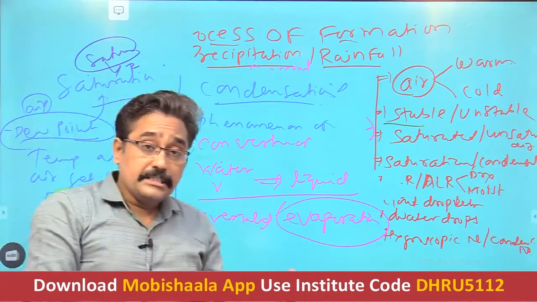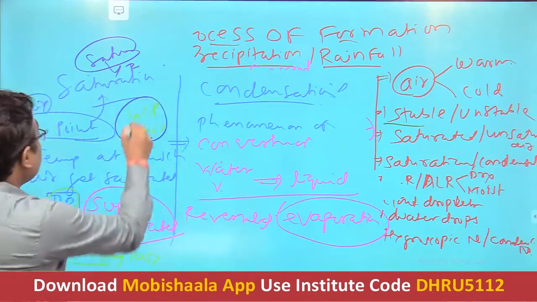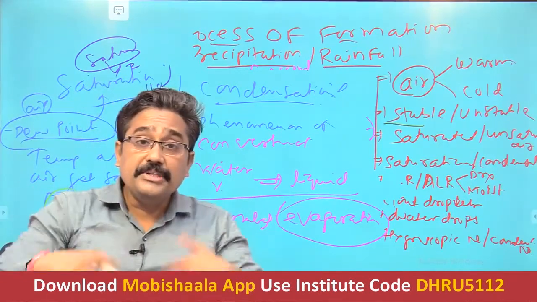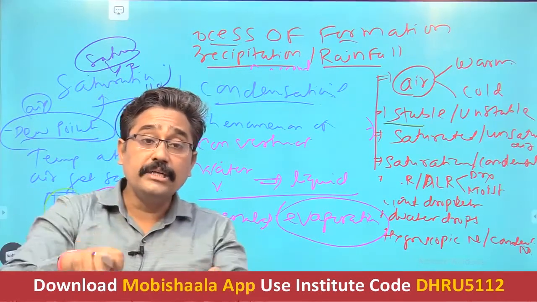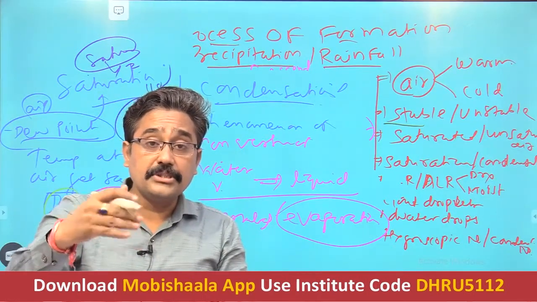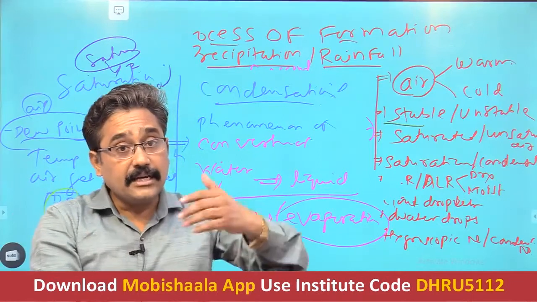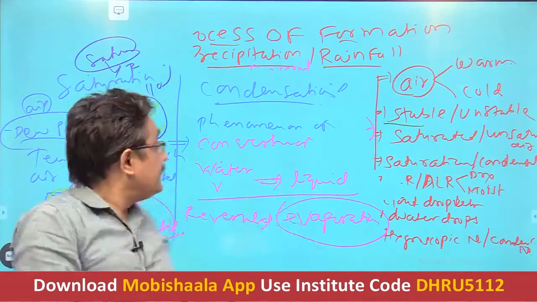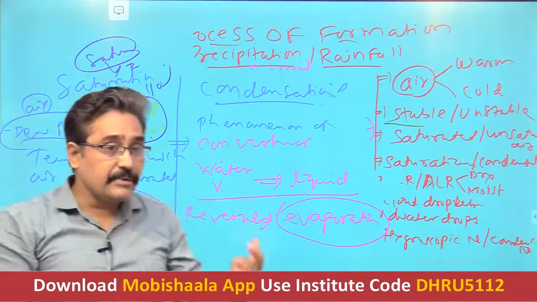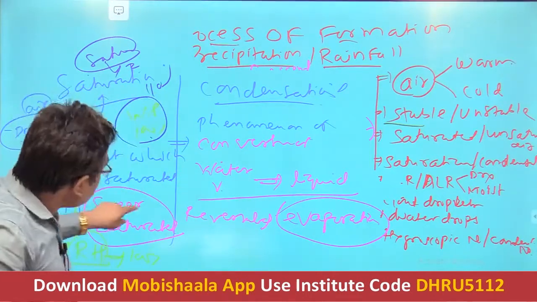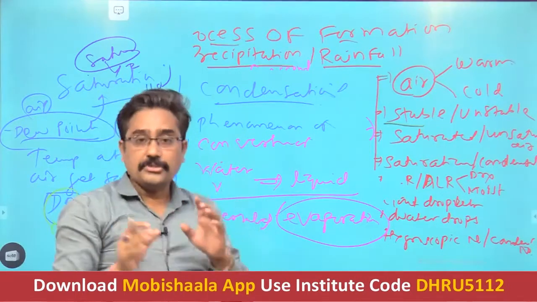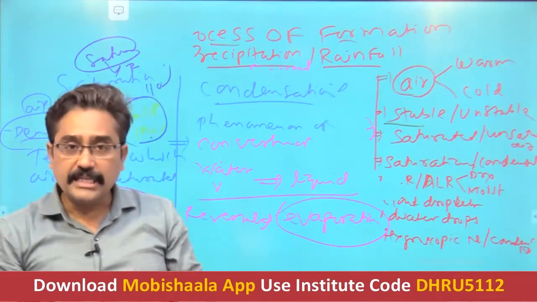But for condensation we need more than 100%, say 110% or 120%, beyond its capacity to hold water vapor. Once the air gets cooled or saturated to this extent, it cannot hold further water vapor, and that leads to condensation. In simple words, keep in mind that when the air gets supersaturated, it tends toward the process of condensation.